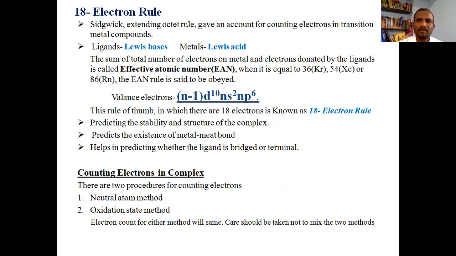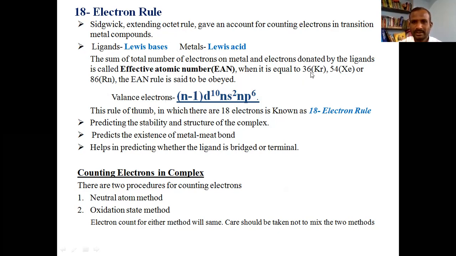If the total number of electrons in that complex comes out to be 36, 54, or 86, these numbers are called the effective atomic number. It is the sum of the number of electrons on the metal plus the number of electrons donated by the ligands.